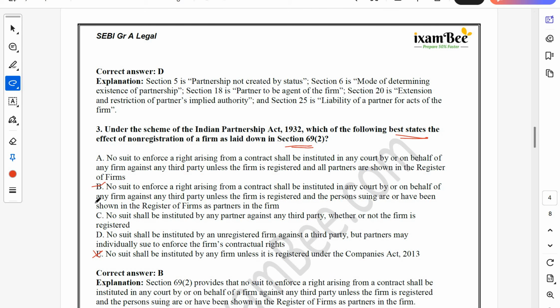So here the major confusion you may have got is between option A and B. The correct answer over here is B, where unless the firm is registered and the persons suing are or have been shown in the register of firms as partners, right? So not just all the partners, but the persons who are suing are or have been shown in the register, right? So that is the correct terminology.